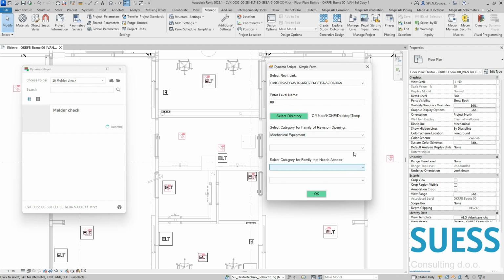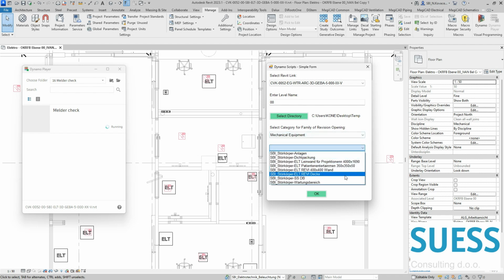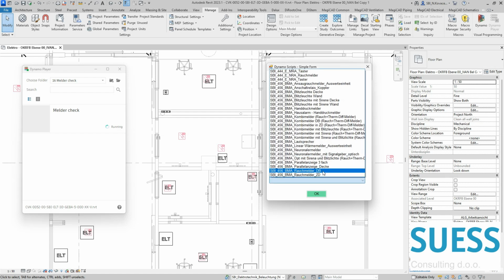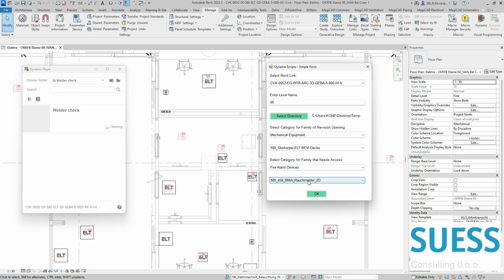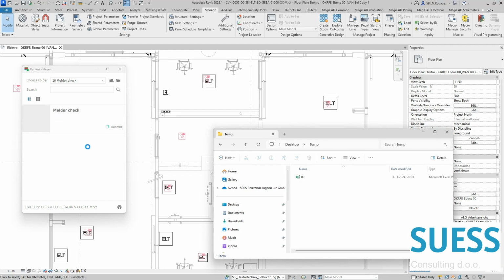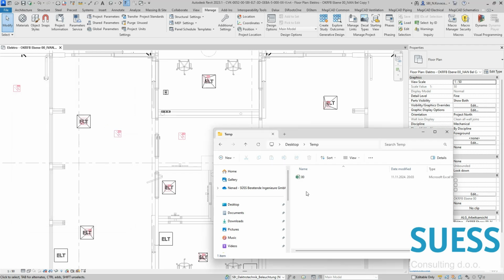For revision opening, we used this family from the mechanical equipment category, and we want to check the access for the fire alarm device category, and for that category we have this family for smoke detector. On purpose, before the script finished, I also showed here the empty folder, so you can see that the script automatically created this folder.